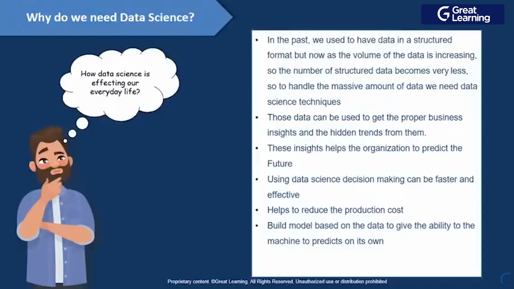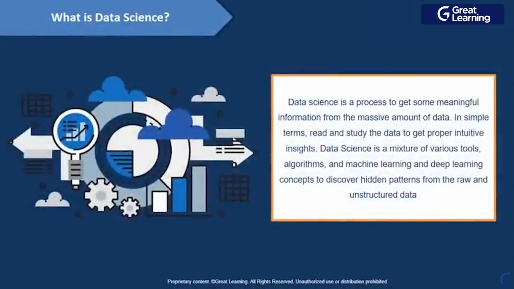So data science has lots of tools that actually help us to handle our unstructured or semi-structured data. In today's world, these data science tools are helping us to handle that data and get insight from it, right? So now we will have a look at what is data science. Data science is a particular tool or an algorithm or a particular process.